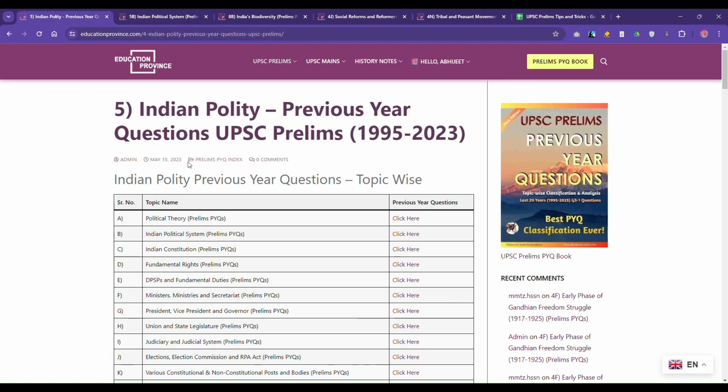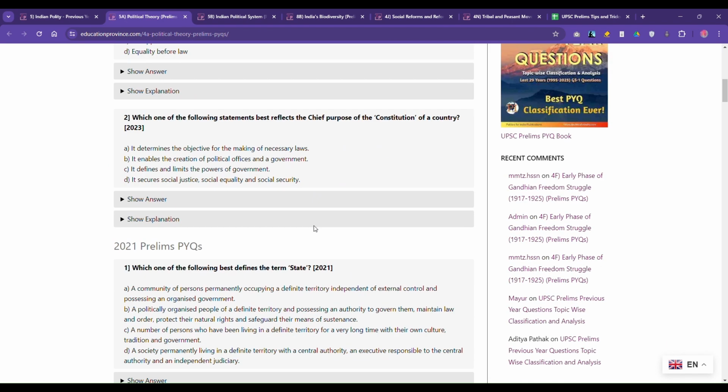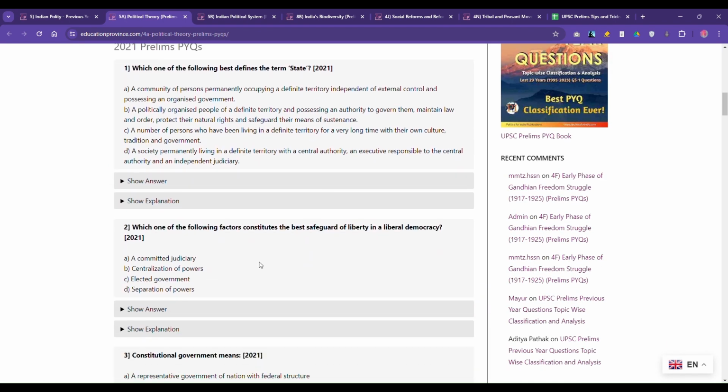Again from polity, we'll discuss this one. For example, which one of the following factors constitutes the best safeguard of liberty in a liberal democracy?